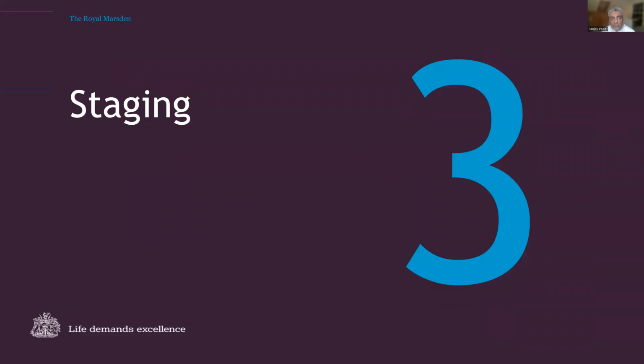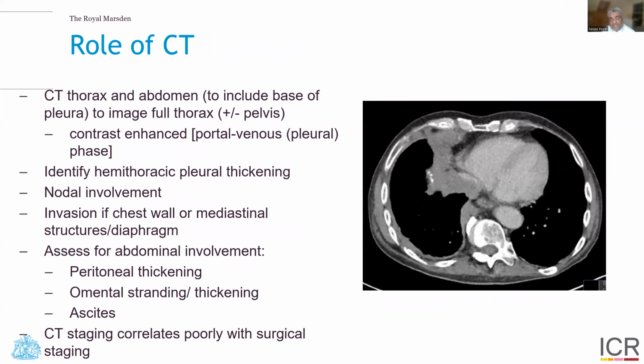Well, what about staging? How do we work out how much cancer the patient has on board? Well, CT is the workhorse of these, and CT is really what all patients should have. Patients should undergo a CT of the thorax and full abdomen to include the bases of the pleura, and perhaps one may, in the modern era, want to consider including the pelvis as well, if there's concern about peritoneal involvement. The CT should be done with contrast, and the contrast should be administered in the portal venous phase to better highlight the pleura to be able to work out whether there is pleural thickening.